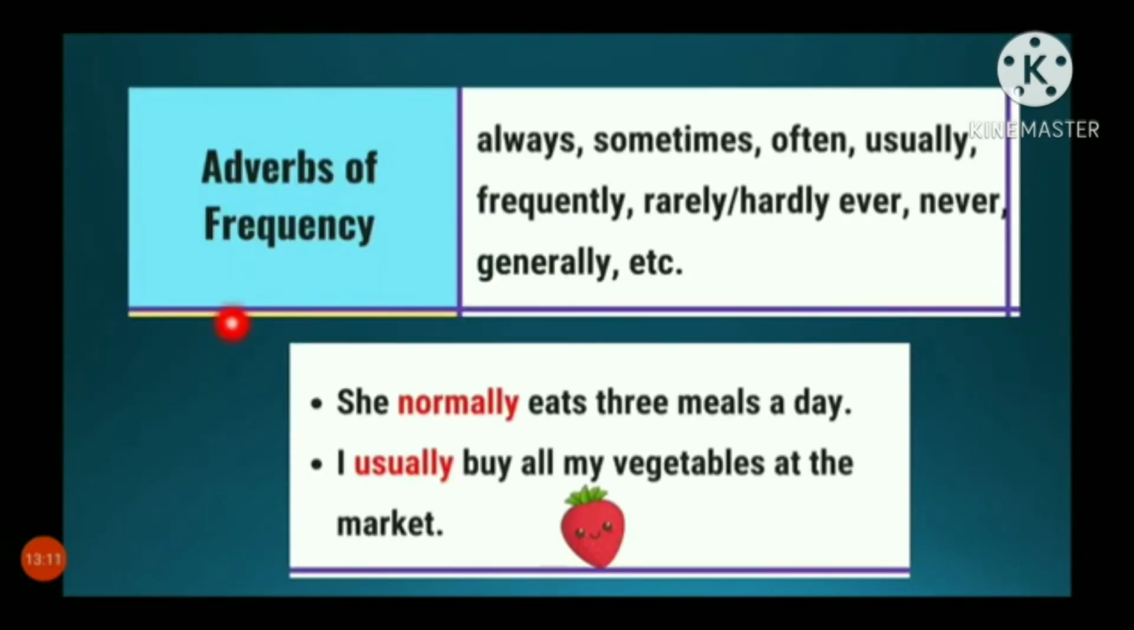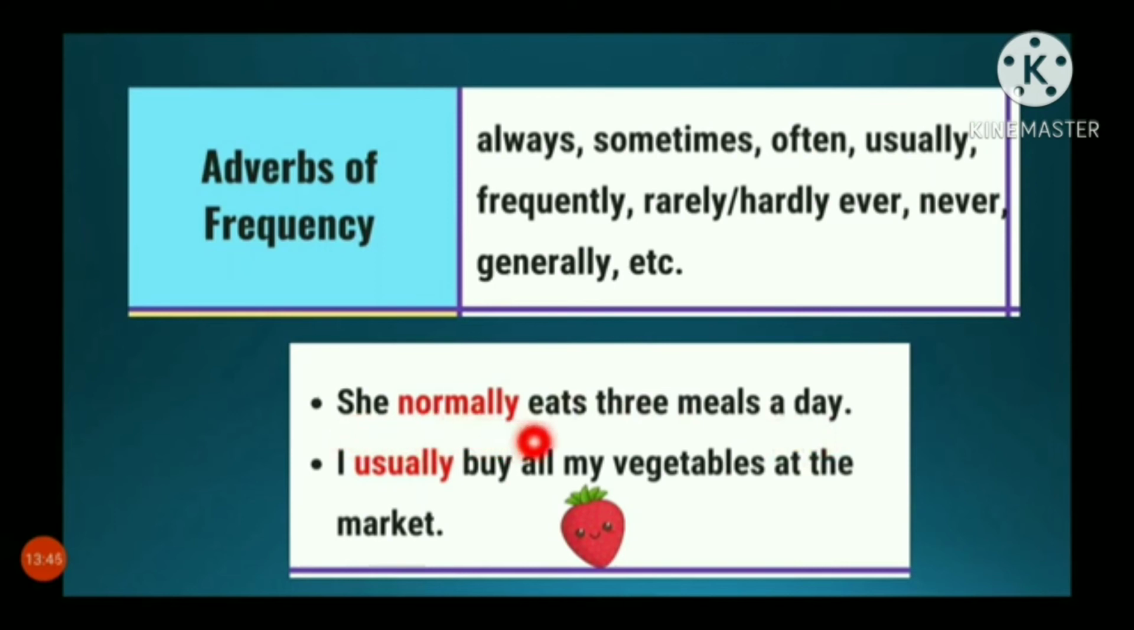Next is adverbs of frequency. Frequency means the quantity of the work you do. Always, sometimes, often, usually, frequently, rarely or hardly ever, never, generally, etc. are the words said to be adverbs of frequency. For example, she normally eats 3 meals a day. That is the frequency she eats.